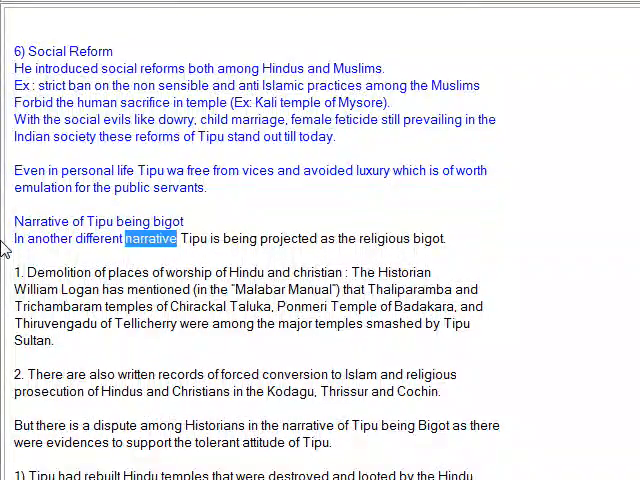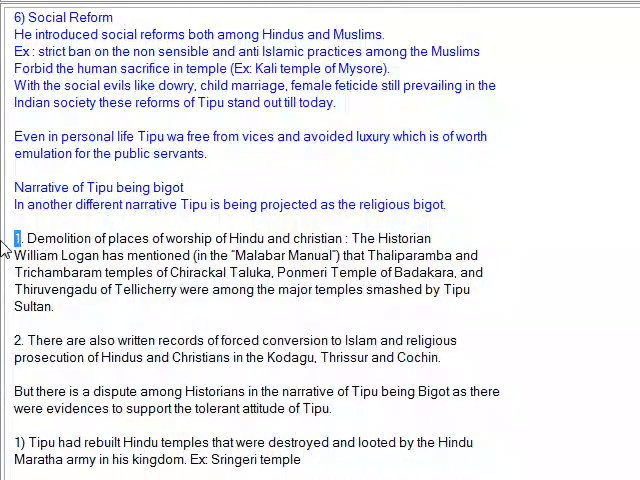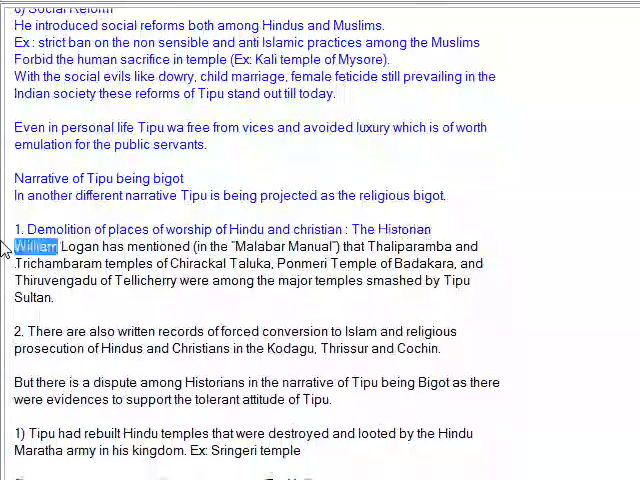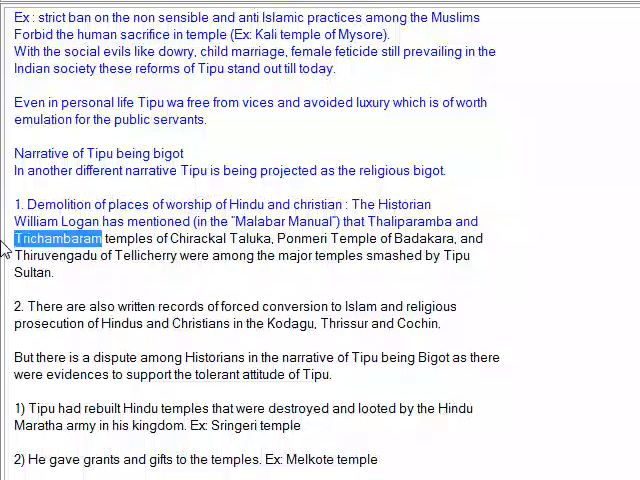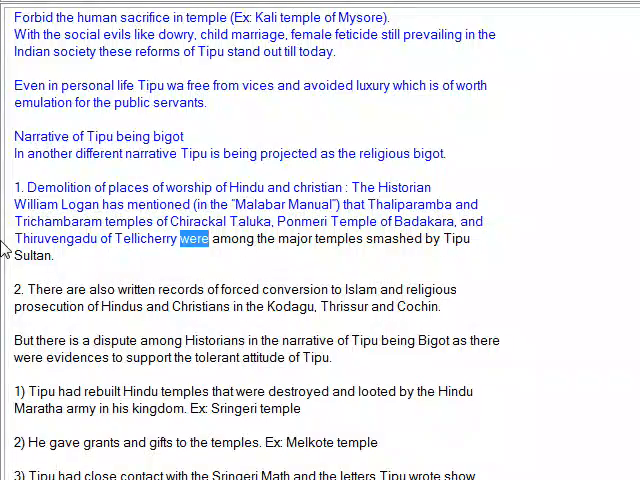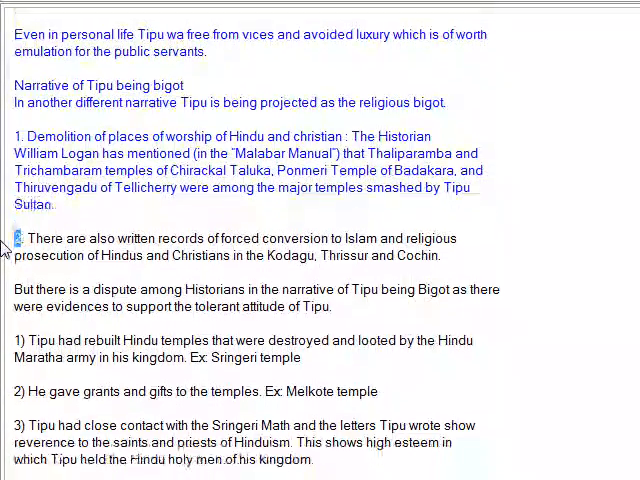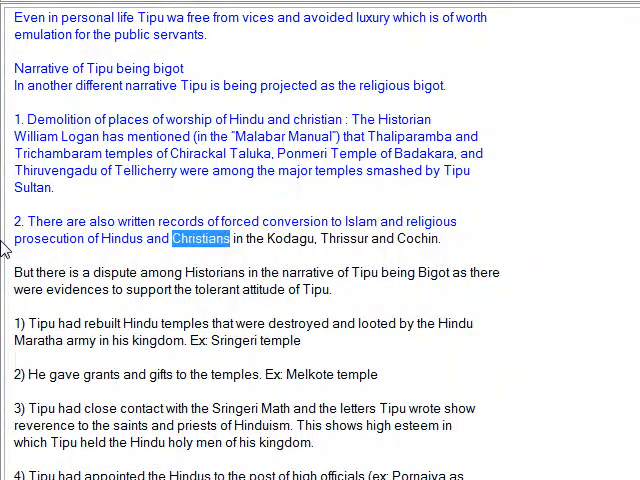In another, different narrative, Tipu is projected as a religious bigot. 1. Demolition of places of worship of Hindus and Christians. The historian William Logan has mentioned in the Malabar Manual that the Valiparamba and Trikambadram temples of Shirapal Taluka, Ponmeri Temple of Badakkara, and Thiruvengaju of Talakere were among the major temples smashed by Tipu Sultan. 2. There are also written records of forced conversion to Islam and religious persecution of Hindus and Christians in the